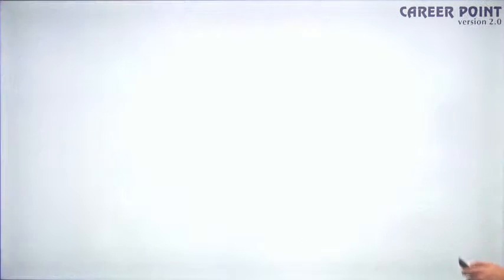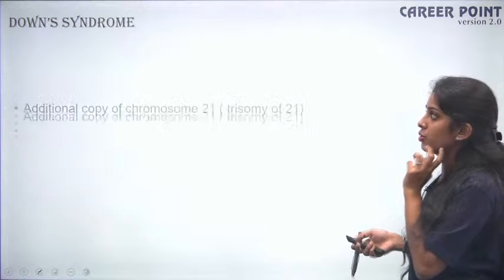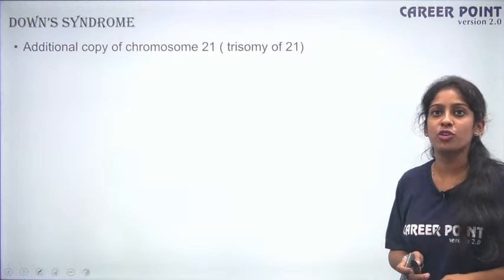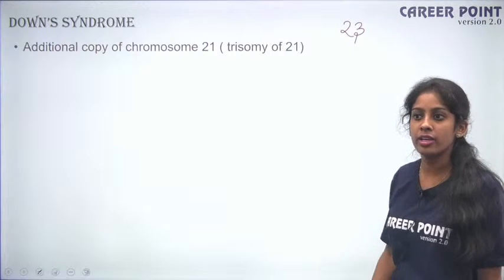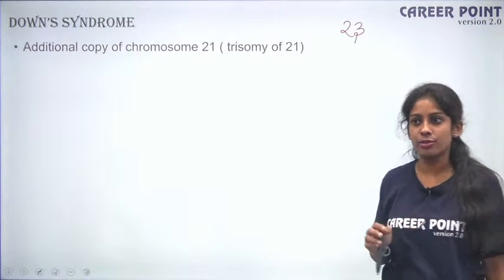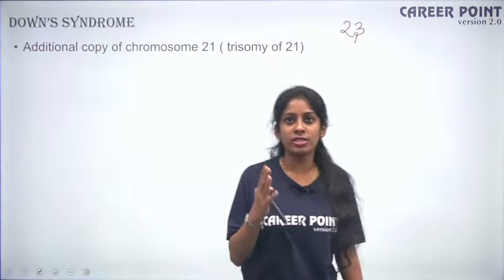Okay. So now let's look first into Down syndrome. So what is Down syndrome? It is the additional copy of chromosome 21. So you have 23 pairs of chromosomes. Okay. So you remember what a karyotype is, right? I showed you the picture of a karyotype when we were talking about the cell, the unit of life. So what was the karyotype?